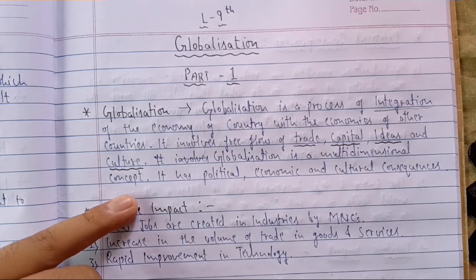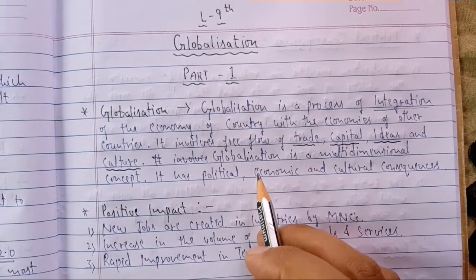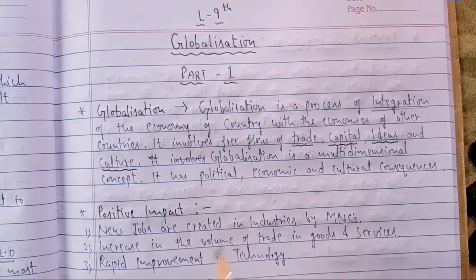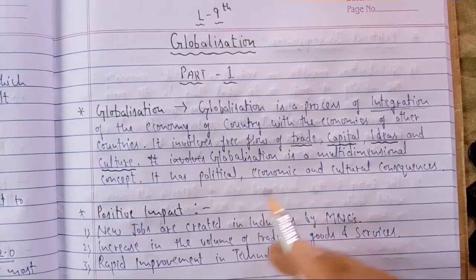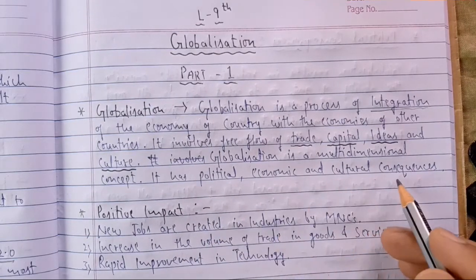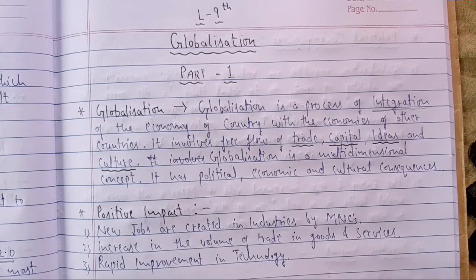So we can understand each and every concept related to globalization. It is very important for us to understand in the present current scenario around the world. It has some important dimensions: political globalization, economic globalization, and cultural consequences of globalization. We shall be taking all these three also in this particular chapter.